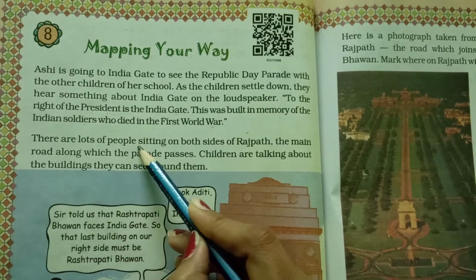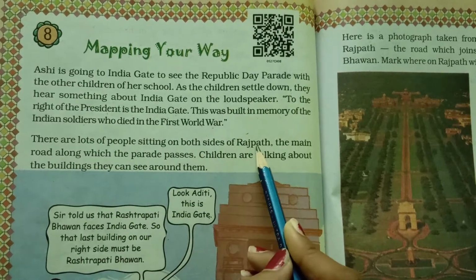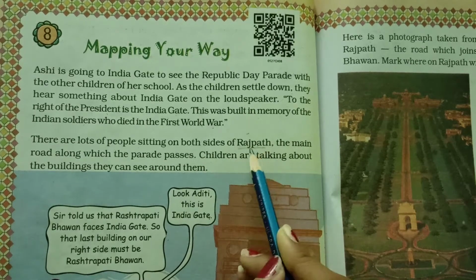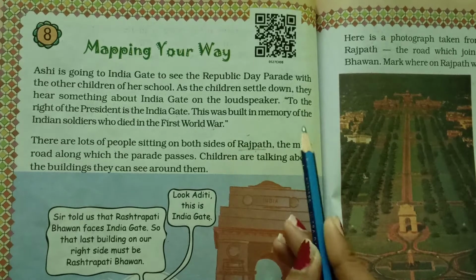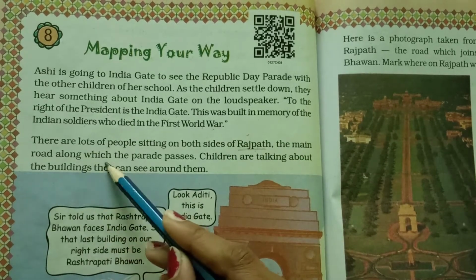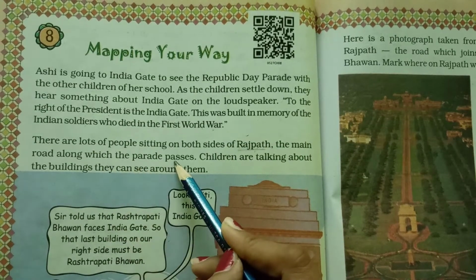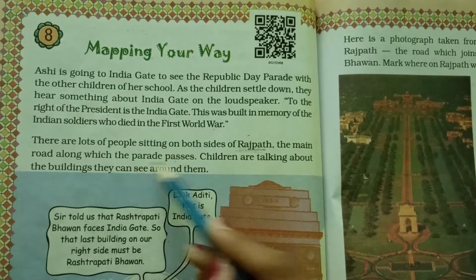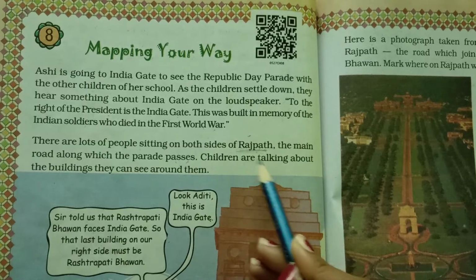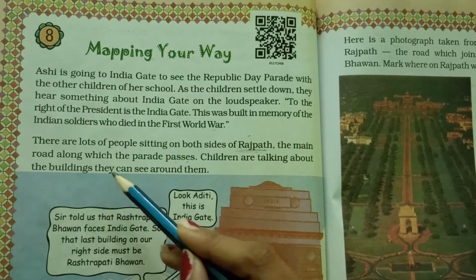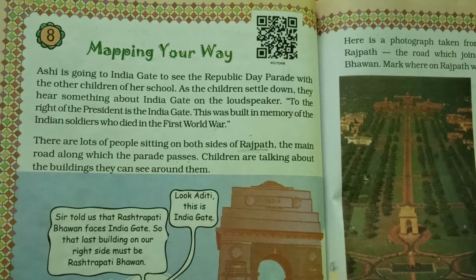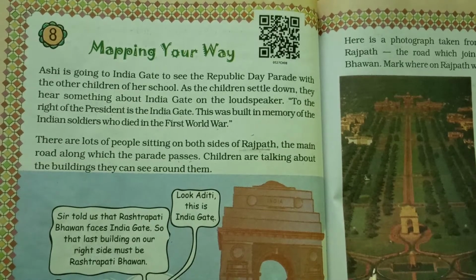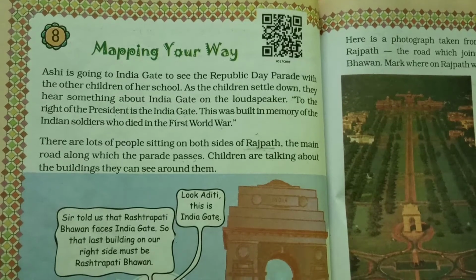There are lots of people sitting on both sides of Rajpath. Rajpath also is there. हम अभी देखेंगे राजपथ कहाँ है, इंडिया गेट कहाँ है. The main road along which the parade passes. जो main road है, that is the राजपथ, जहाँ से parade pass होती है. Children are talking about the buildings they can see around them. उनके चारों ओर दूसरे अलग अलग buildings थीं, उनके बारे में वो लोग बातें कर रहे थे.